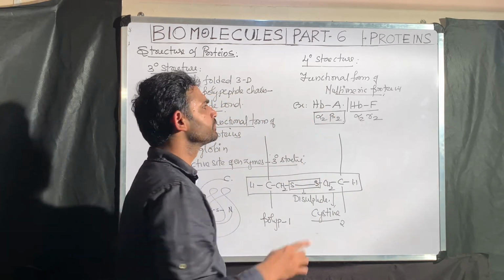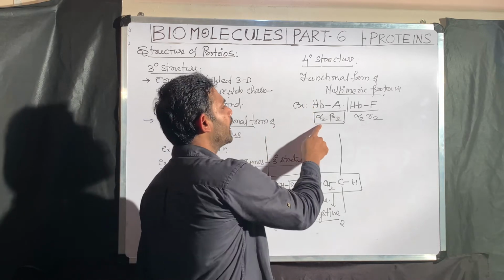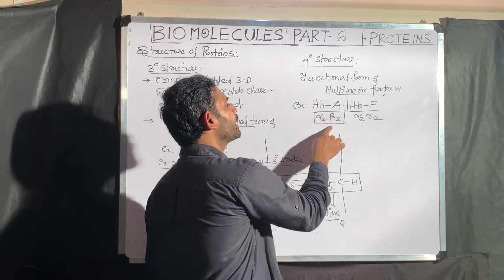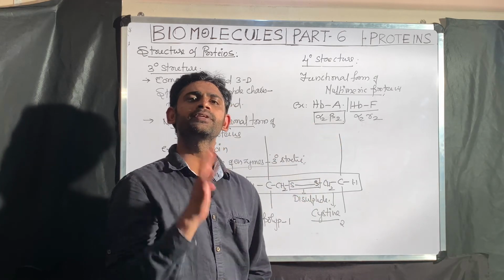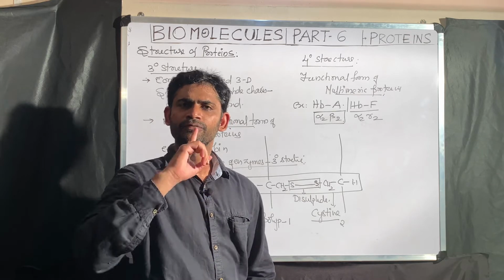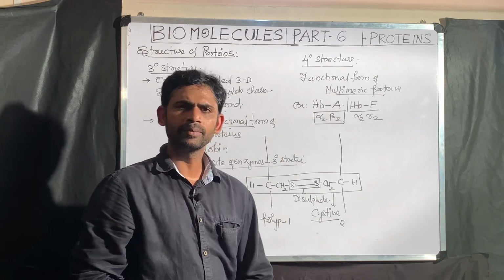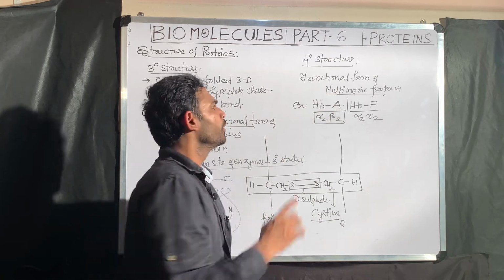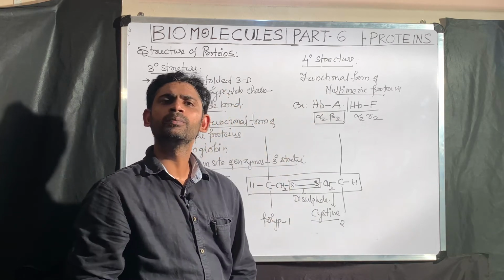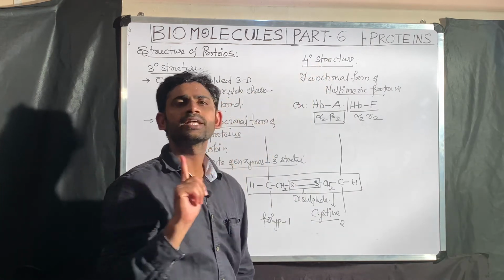What it means is, in this hemoglobin there are 4 polypeptide chains: 2 alpha polypeptide chains and 2 beta polypeptide chains. So how many total polypeptide chains? 4 polypeptide chains, which means more than one polypeptide chain. If more than one polypeptide chain is there, that protein is called a multimeric protein. Now I am asking, what is the functional form of hemoglobin? Is it a tertiary structure or quaternary structure? That is a quaternary structure.